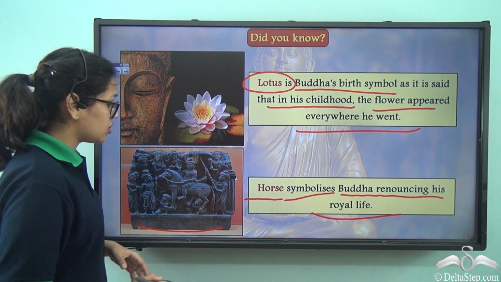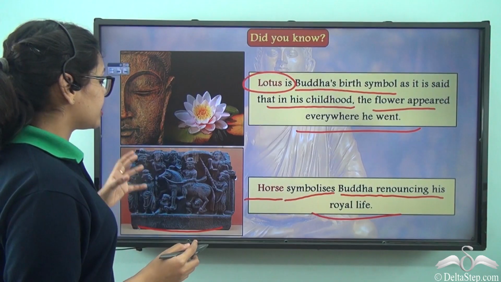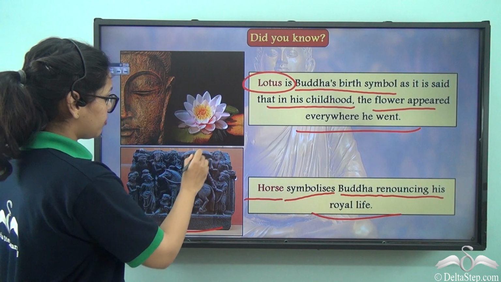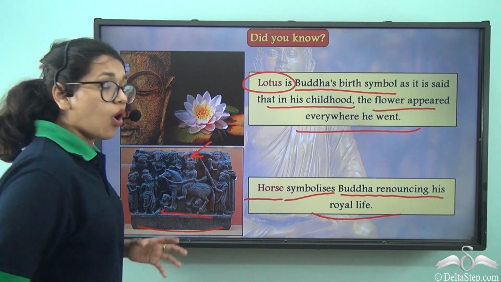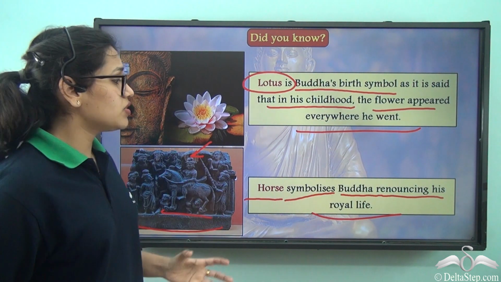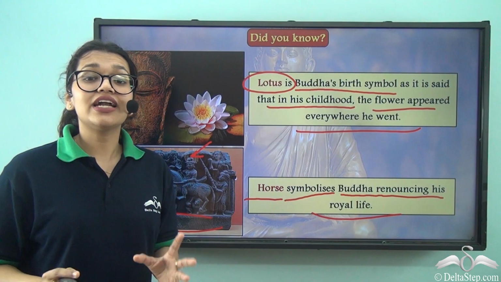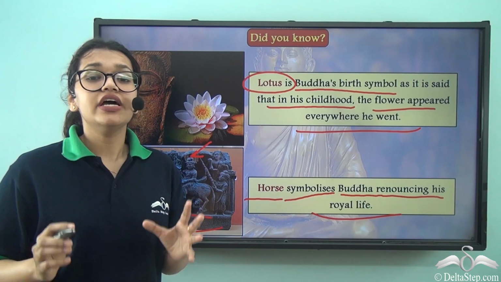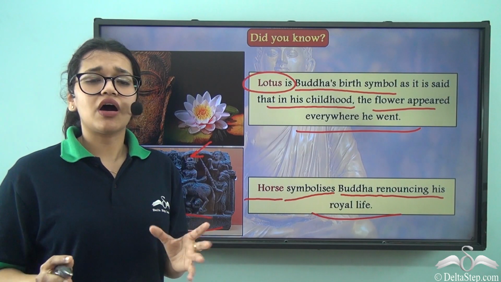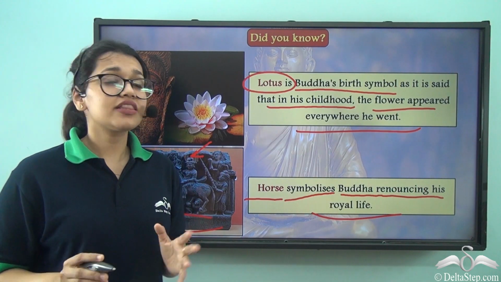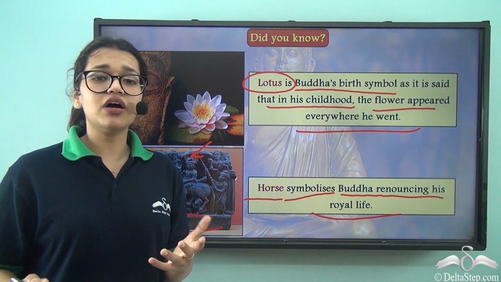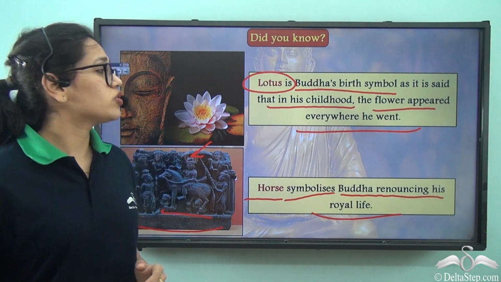Here is a sculpture which depicts Buddha renouncing his royal life. So you can see Buddha sitting here on a horse, and that is why horse symbolizes Buddha renouncing his royal life. Other than that, the peepal tree or the bodhi tree represents his nirvana. Why so? Well, it is said that Buddha actually achieved nirvana sitting right under a bodhi tree.